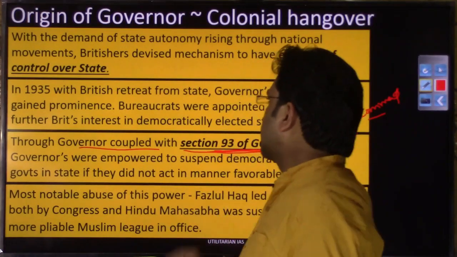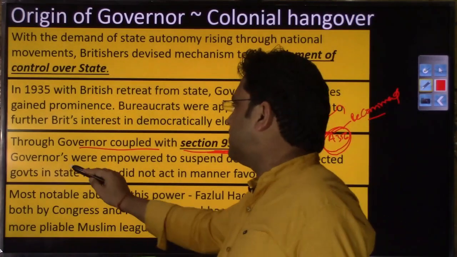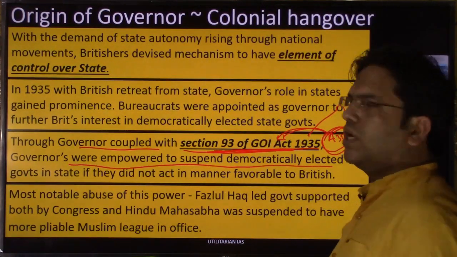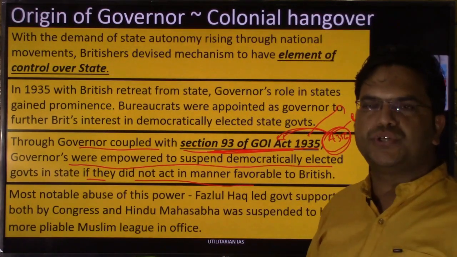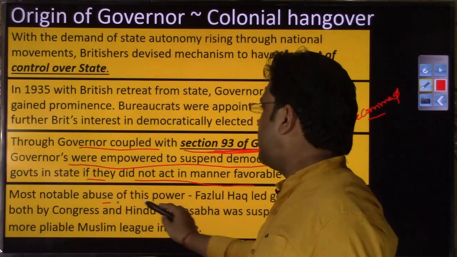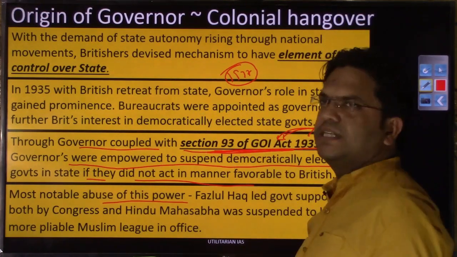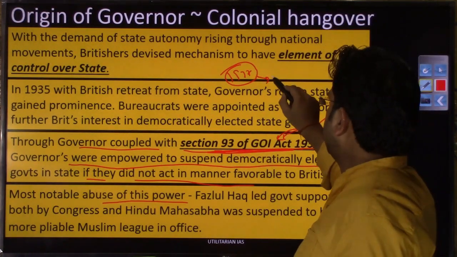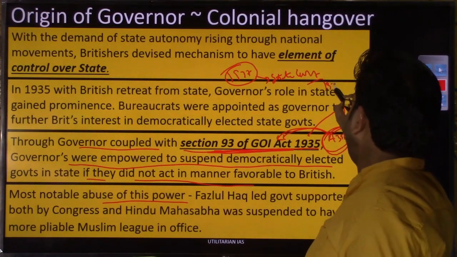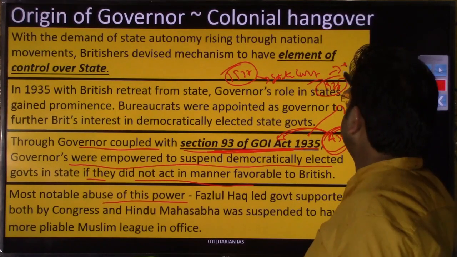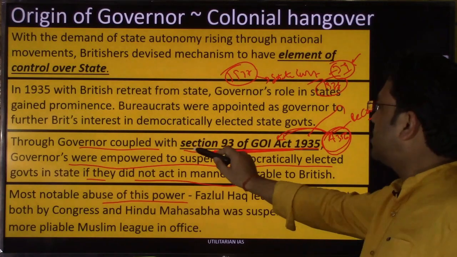So through the governor, coupled with Section 93 of the Government of India Act 1935, governors were empowered to suspend democratically elected governments in the states if they did not act in a manner favorable to the British. Most notable abuse of this power: you will see that as soon as you had the election in 1937 for the state governments, by 1938 you had three to four democratically elected governments suspended using this power of the governor.